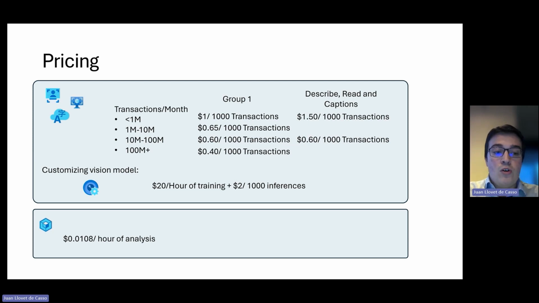And in terms of the visual analysis, the spatial analysis model is priced at $0.0108 the hour of analysis. These models are designed to be run on the edge. That is, you provide your own edge device and your own cloud connectivity. And based on how many hours of analysis each camera does, this is the pricing of the model.